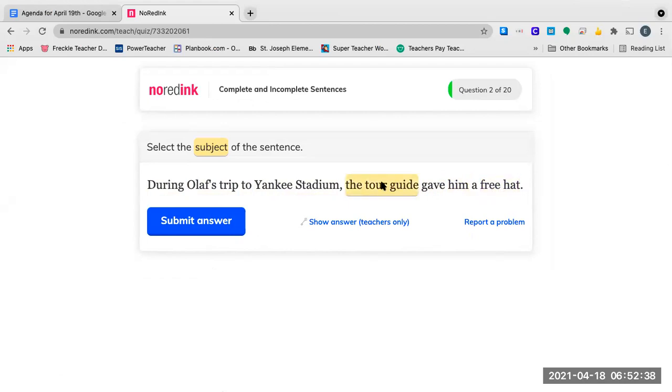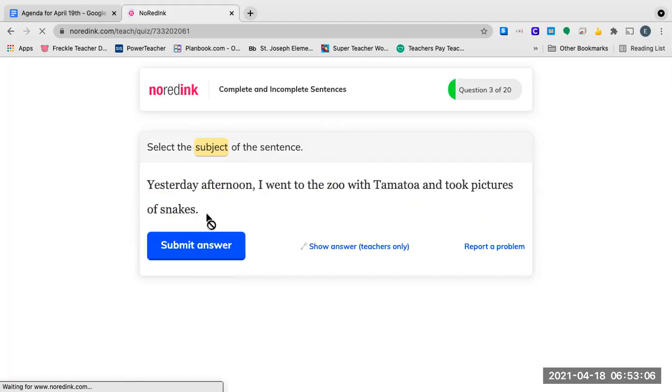So the tour guide is the subject of this sentence because it's saying the tour guide gave him a free hat. The tour guide is who the subject of the sentence is about. Now, don't get confused about Olaf because Olaf's here, but also this comma, and then it says the tour guide gave him a free hat. So it's talking specifically about the tour guide. All right.